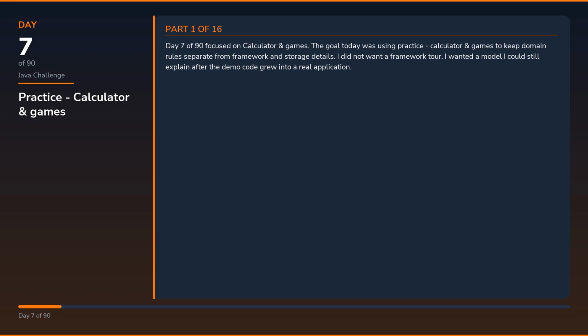Day 7 of 90 focused on calculator and games. The goal today was using practice, calculator and games to keep domain rules separate from framework and storage details. I did not want a framework tour. I wanted a model I could still explain after the demo code grew into a real application.